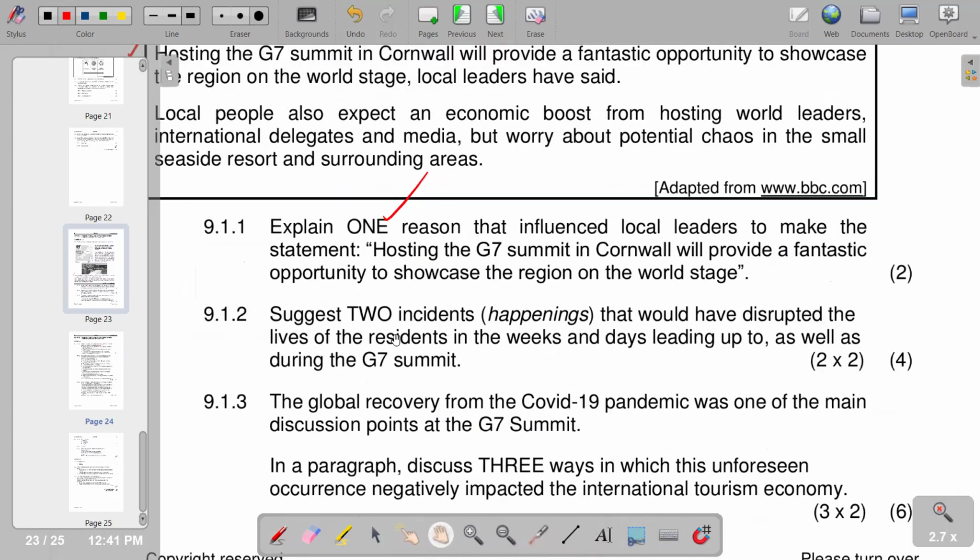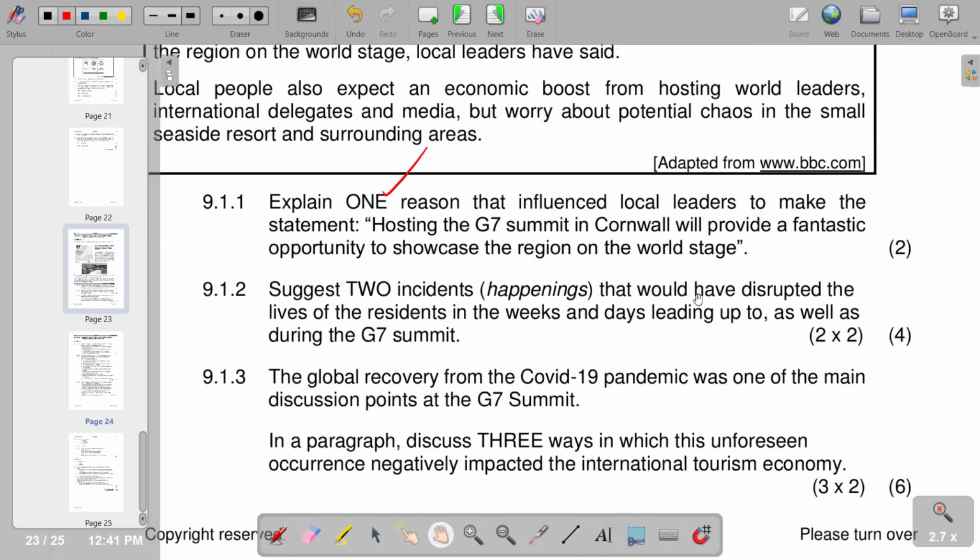Next question reads, suggest 2 incidents or happenings that would have disrupted the lives of the residents in the weeks and days leading up to, as well as during the G7 summit. Of course, transport problems can be one of the disruptions that could transpire.